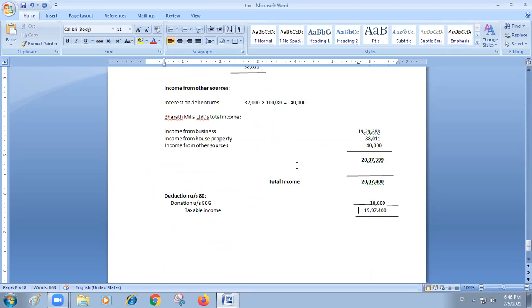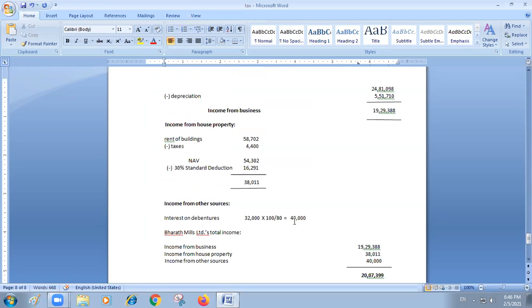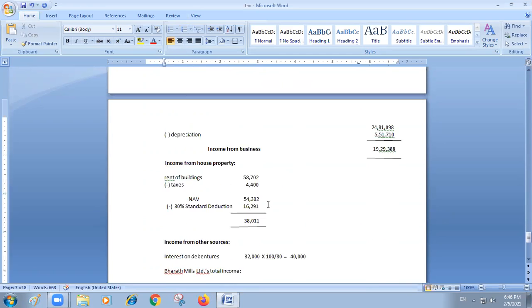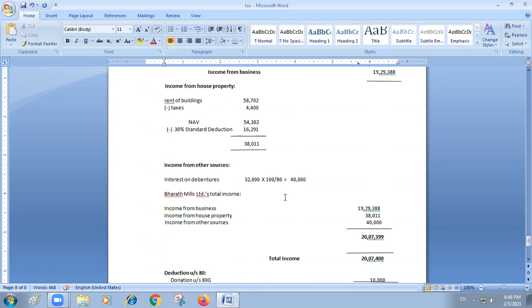Did you understand, Sindhu? Okay, sir. Srinivas, did you understand? Oh, understood. So like this you have to calculate income from business, income from house property, and income from other sources.